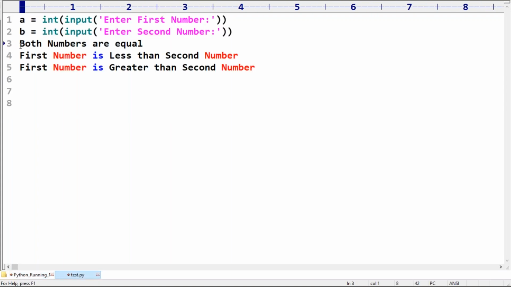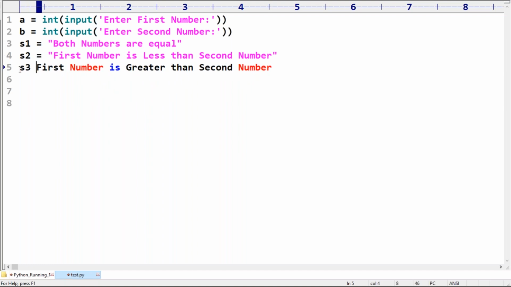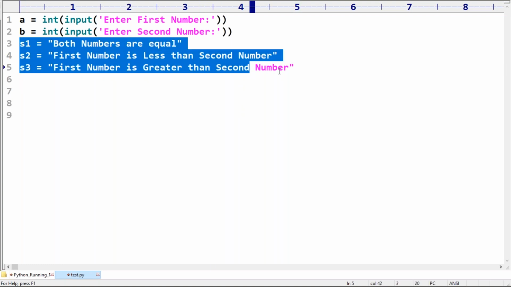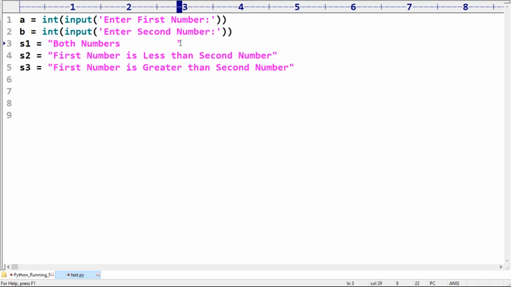S2 is equal to response 2, S3 is equal to response 3. Just for readability. These are just the responses you are expecting, saved inside variables, because instead of typing again, you can just use S1, S2, S3.